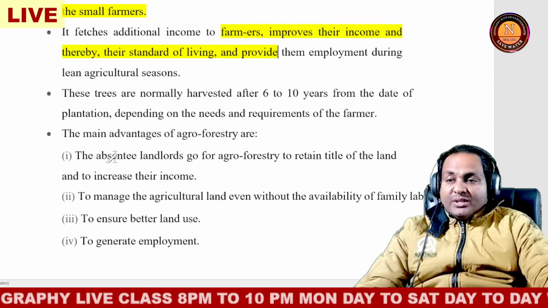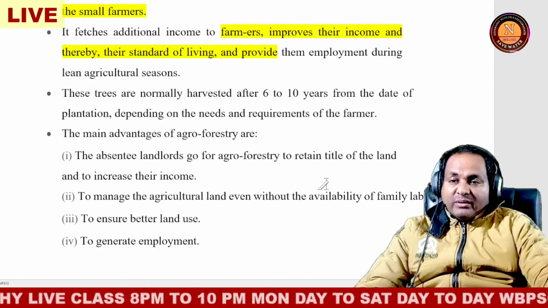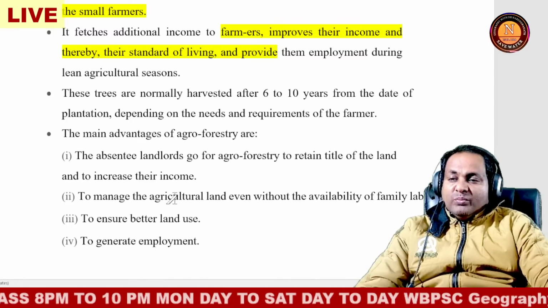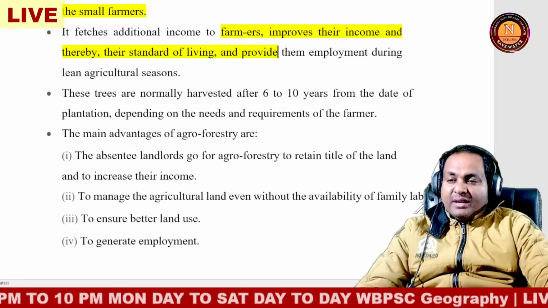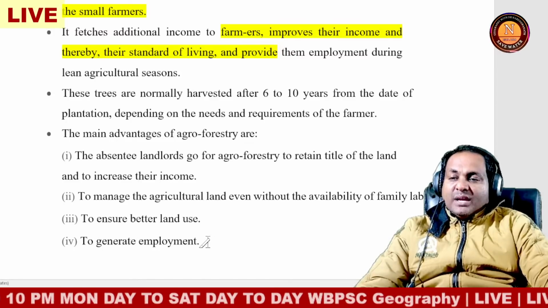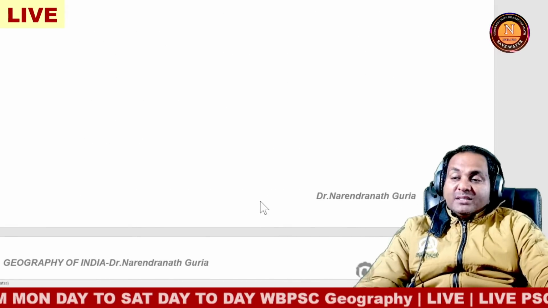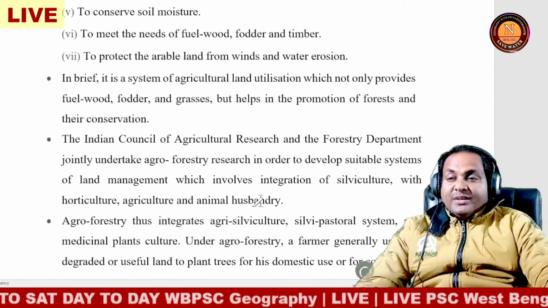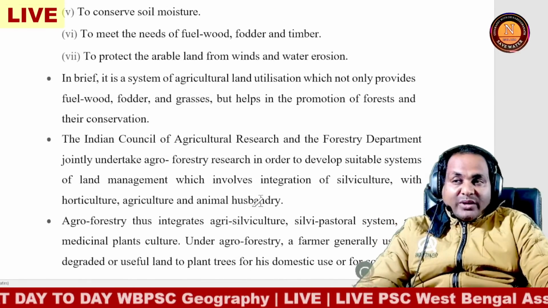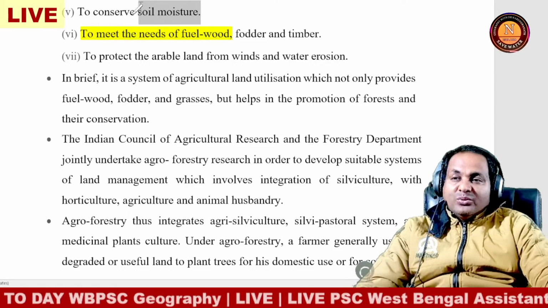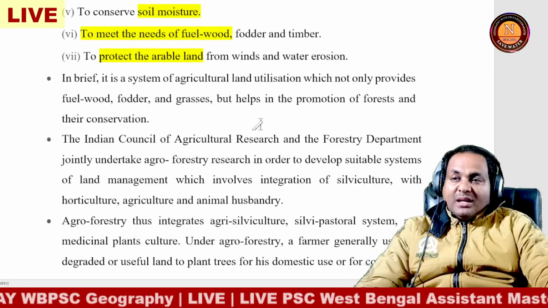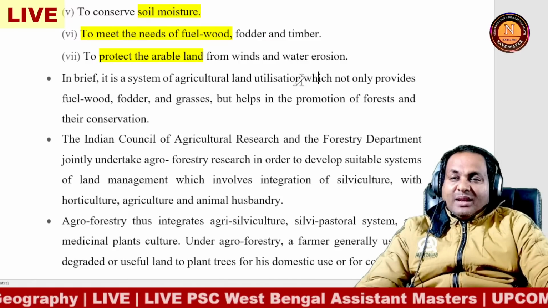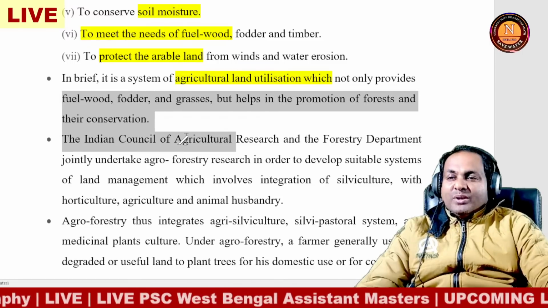For those without landholding, agroforestry helps to return title to the land and increase income to manage the agricultural land. Eventually, family labor ensures better land use and generates employment, which is very important at this point. They conserve soil moisture, provide fuel wood, and protect the arable land, and the land utilization provides not only fuel wood but other benefits.